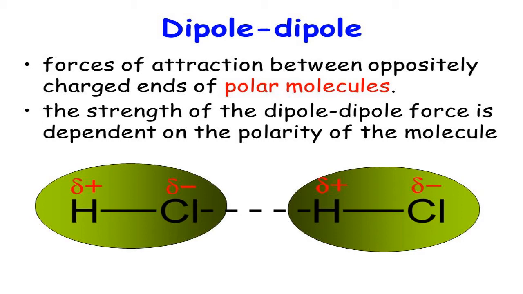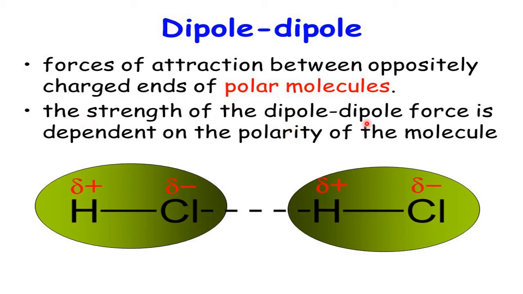When a polar molecule approaches one more polar molecule, let them be the same or different, with two poles approaching another molecule with its two poles, then this force starts operating. In one molecule, two poles; in another molecule, two poles. Therefore, this is called dipole interactions: forces of attraction between oppositely charged ends of polar molecules.